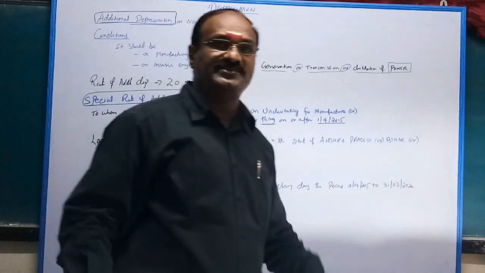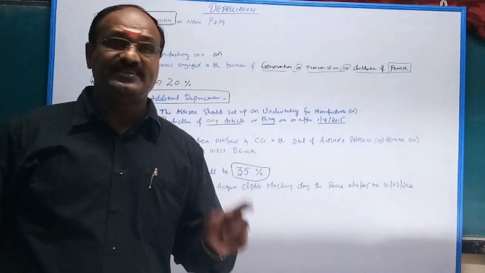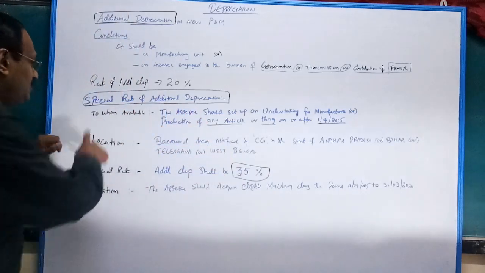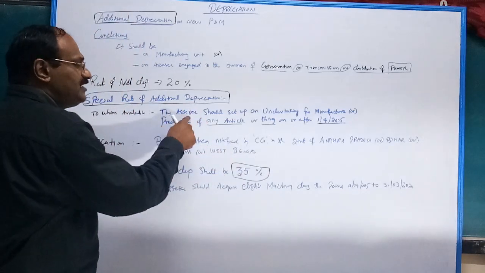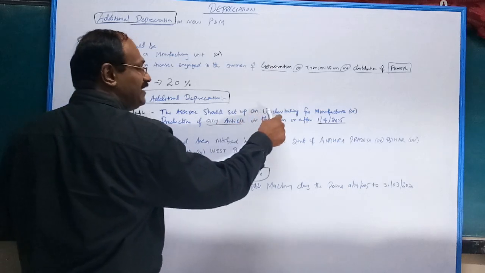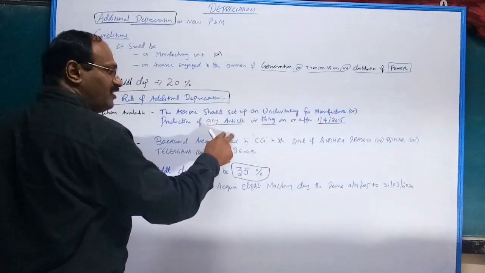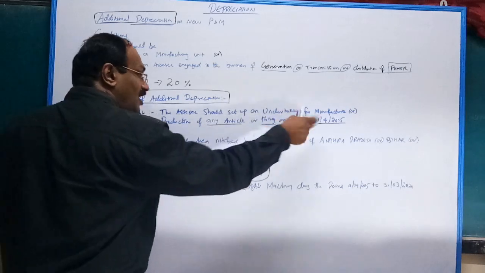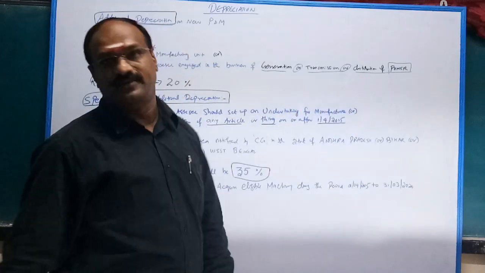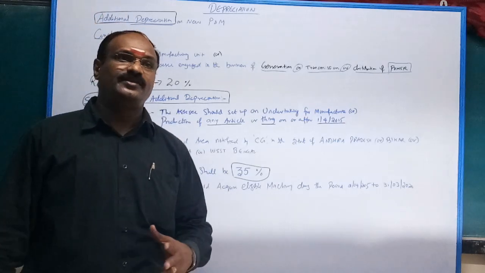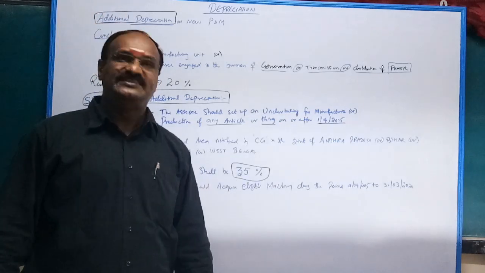Next, very important, special rate of additional depreciation. Generally it is 20%. Apart from 20%, a special rate is given. To whom is it available? The assessee should set up an undertaking for manufacture or production of any article or thing on or after 1/4/2015. If you start up a company on or after 1/4/2015, you are eligible.